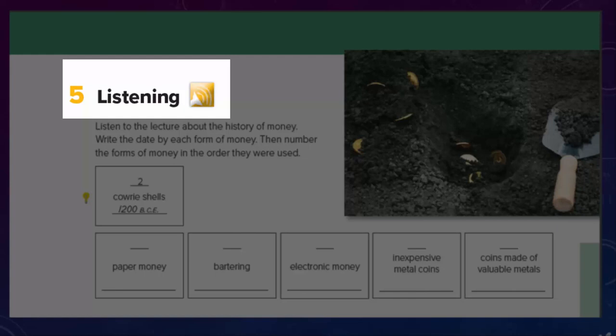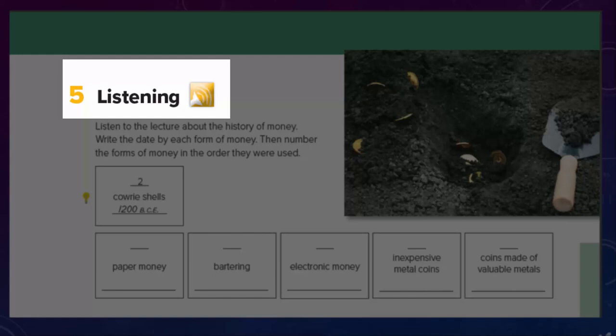The earliest coins made of valuable metals were silver coins produced in Turkey around 500 BCE. Coins made of silver, bronze, and gold were soon being used by the Greeks, Romans, and Persians. By 800 CE, the first paper money had appeared in China. This form of money eventually became common around the world.